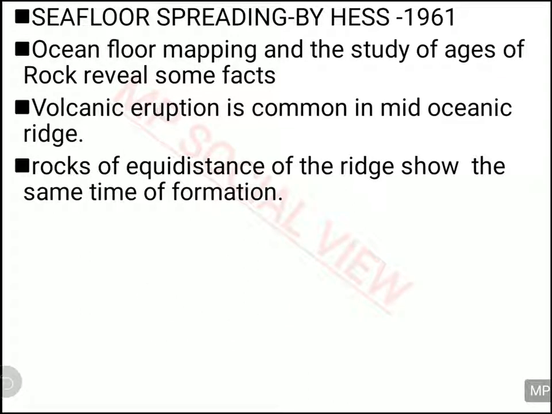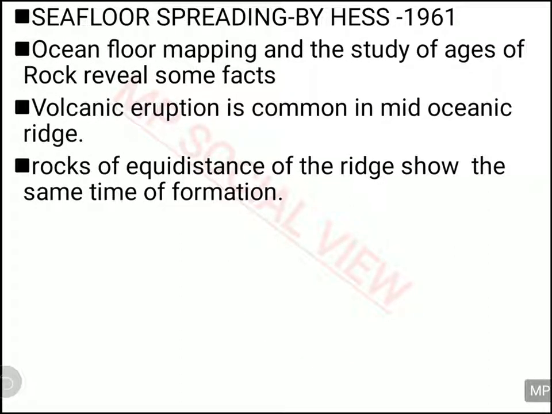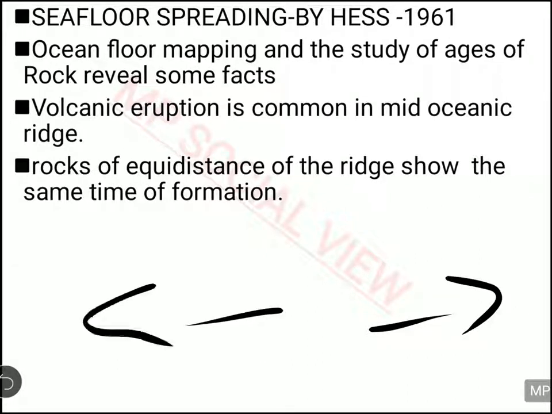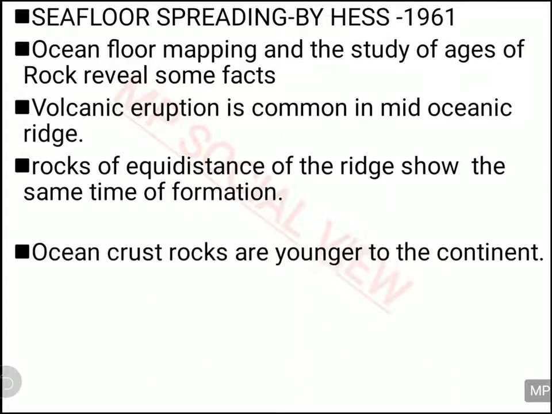It means that this volcano is continuously erupting lava, and so the rocks near the volcano are of the same age, and those far away from the volcano are of the same age. This way the rock age is increasing. That means old rocks are being pushed away to this side and this side, and new rock is being deposited near the volcano. Alright, so because of this, the old rocks are pushed in the opposite direction, and the sea floor is spreading.